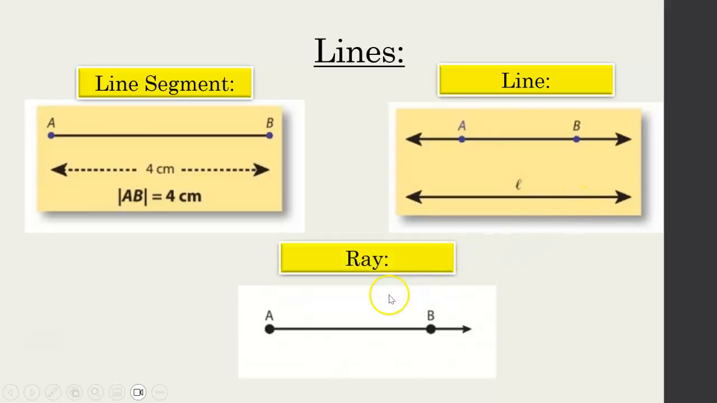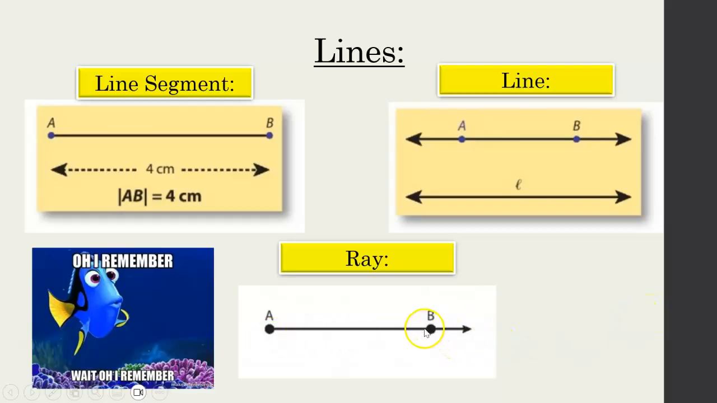Then we have what we call a ray, which is an even more unique thing, where there's an end point here. So A is like a starting point, but then it just goes off infinitely in the other direction. So past B just keeps on going, it never stops. There's no end point over here. I could keep on going 100 meters, 1,000 meters, keep on going, it'll never stop.